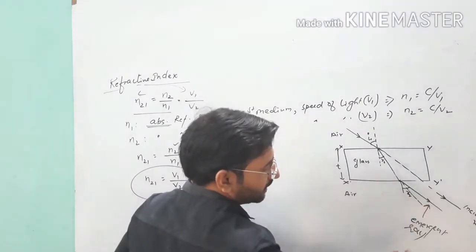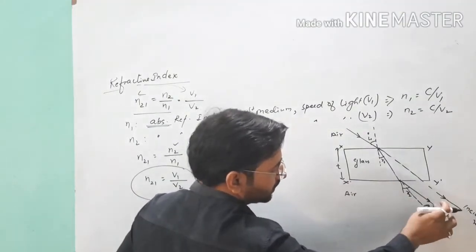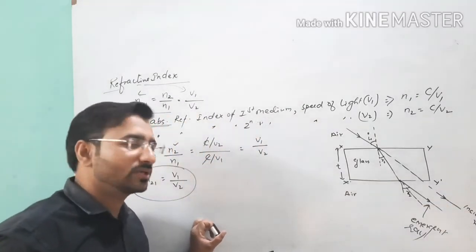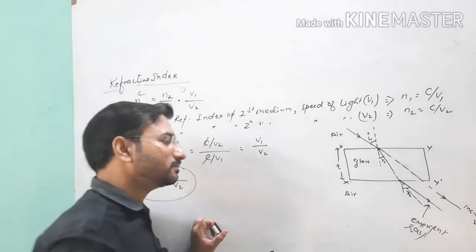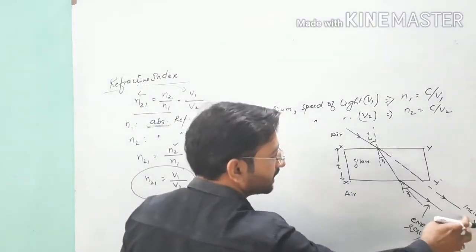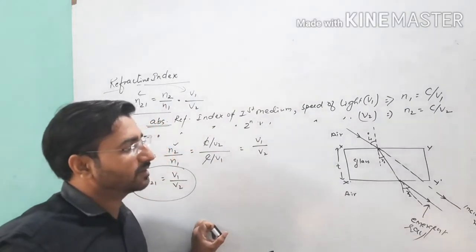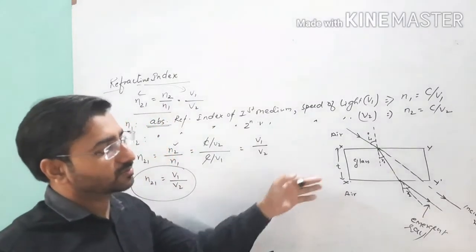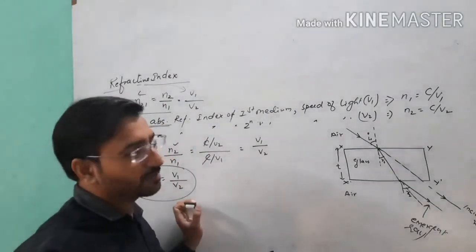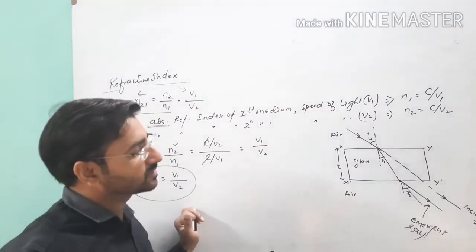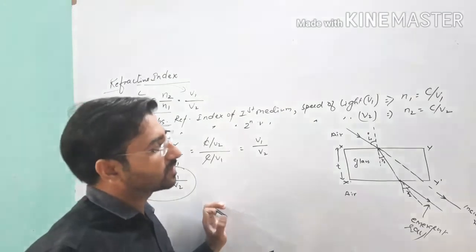So here when we think about these two rays, we will observe that these two rays are parallel to each other. The direction of the incident ray is parallel to the direction of the emergent ray when the light goes from one medium to another medium and again from that other medium to the same medium, means refraction through a glass slab.